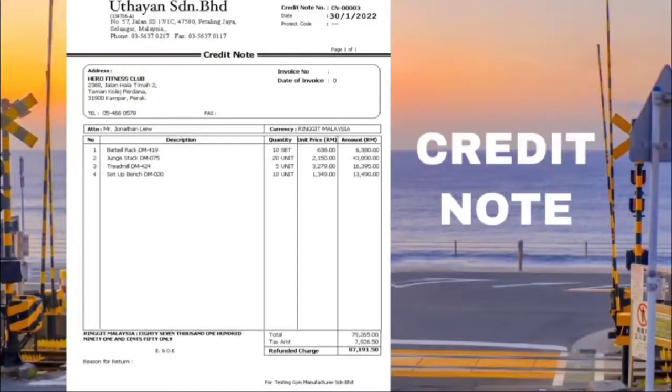A credit note contains the information of the customer and the supplier. It also contains the name of the item and quantity of the item, unit price for each item, and the total amount of the items. Next, I'm going to talk about sales return.